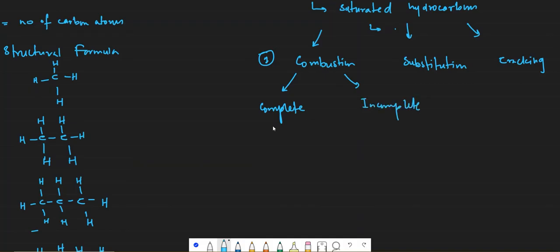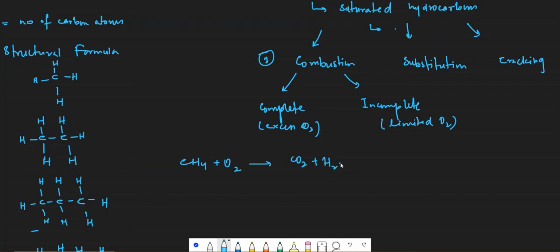Complete combustion happens in excess air, which means excess O2. Incomplete combustion happens in a limited supply of air, limited O2. So how do both of these reactions play along? Let's take methane. Methane will react with oxygen to form carbon dioxide and water.